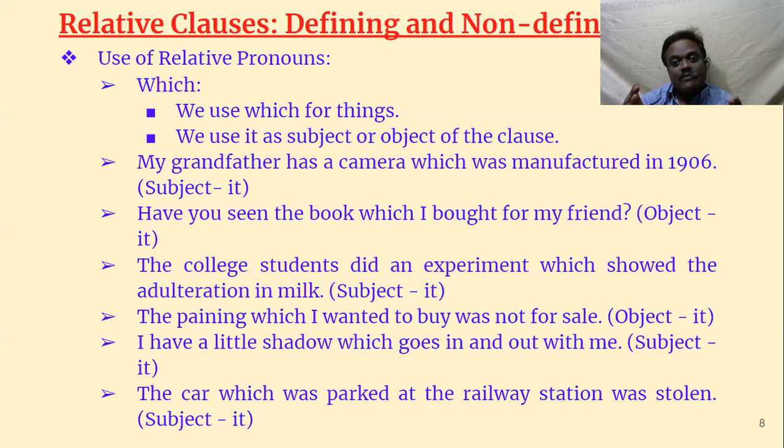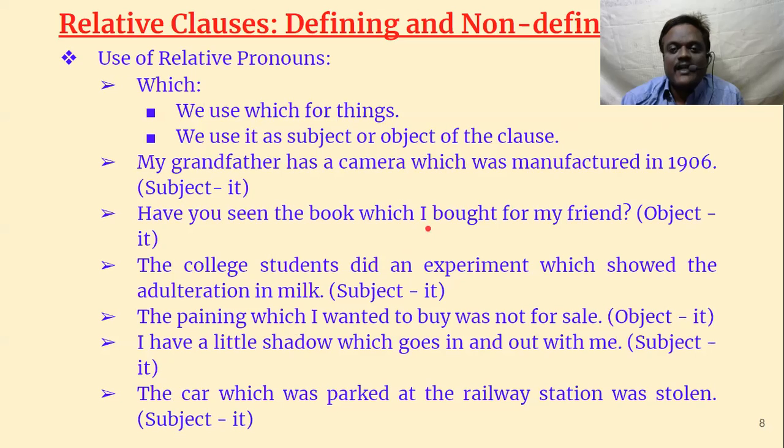Even if it is subject or object, it doesn't make much difference. We can use which, so there is no problem at all. But still you have to understand. You should be able to understand the sentence. Have you seen the book which I bought for my friend? If we separate: have you seen the book? I bought it for my friend. So I bought the book. The book, or it, is after the verb, so it is in object position and it can replace it in an ordinary sentence.